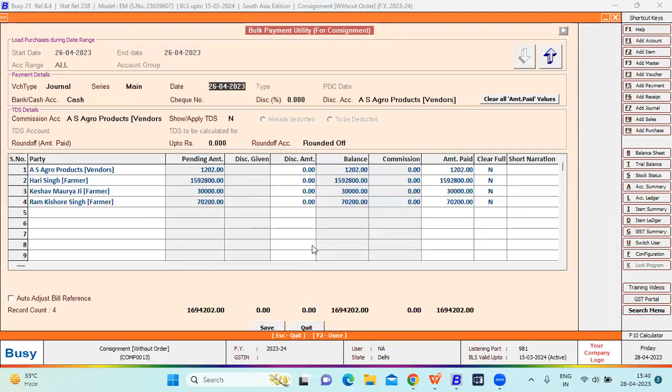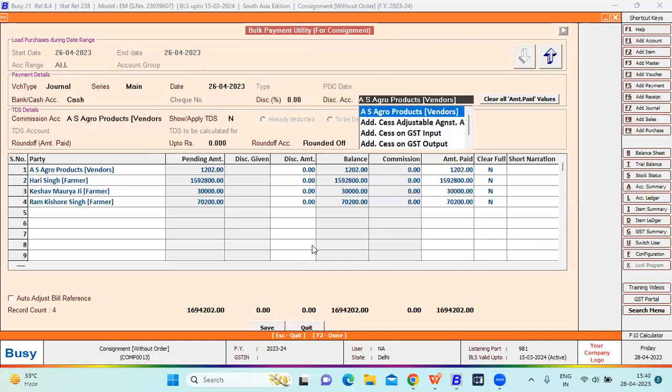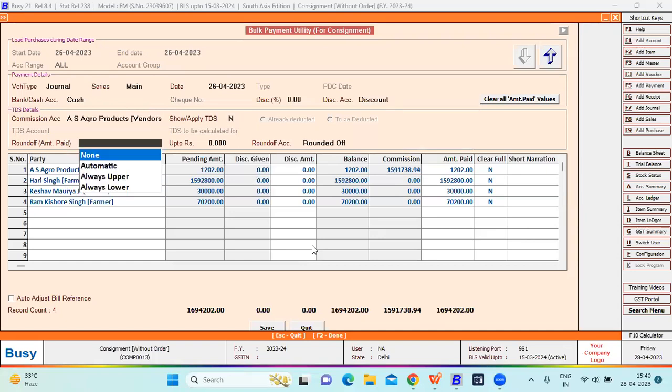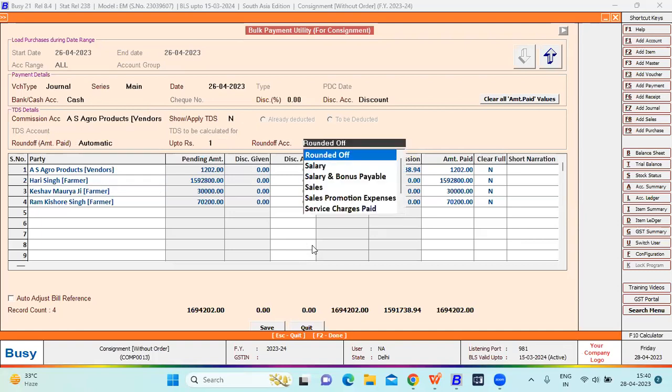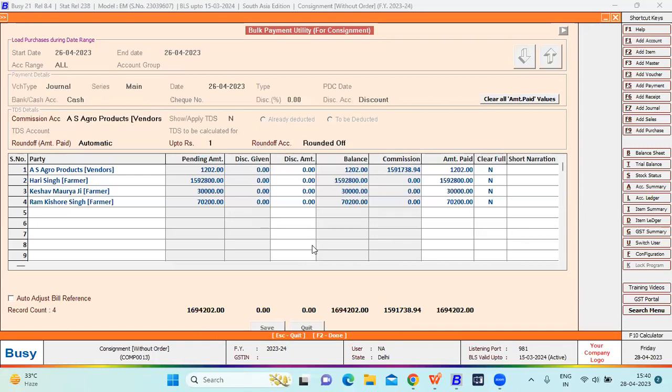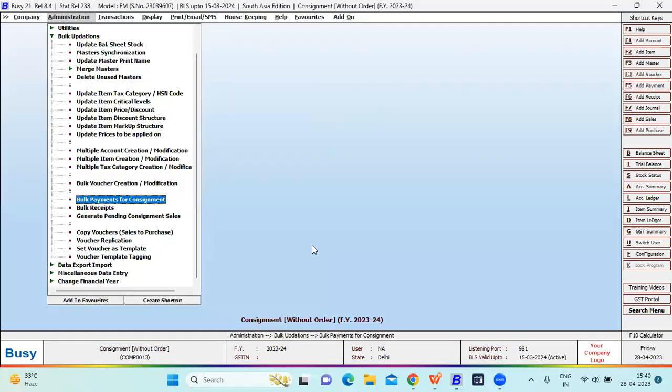You have to define the series name here, and the bank account or the cash account. You have to select the cash. Discount account is discount. Round off amount has to be paid automatically. Up to round off is the account you have to tag. Four general vouchers have been passed.